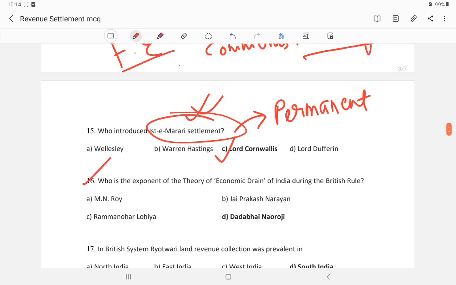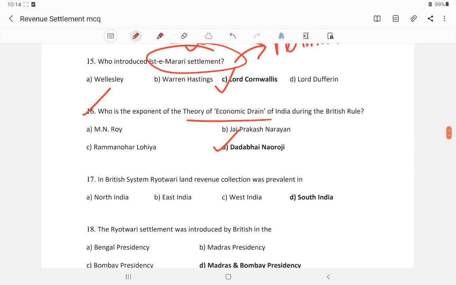Question number 16. Who is the exponent of the drain theory of economic drain in India? The drain theory was given by Dadabhai Naoroji. In the British system, the Ryotwari system was prevalent in South India.